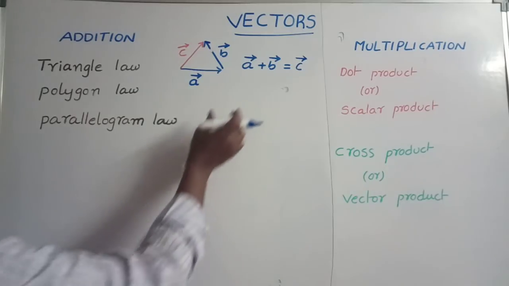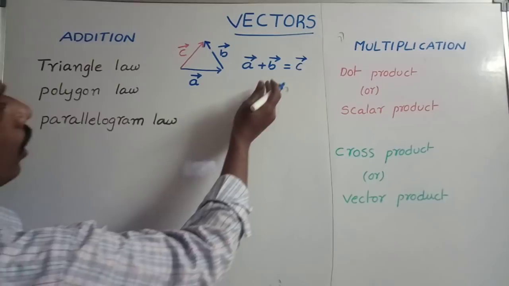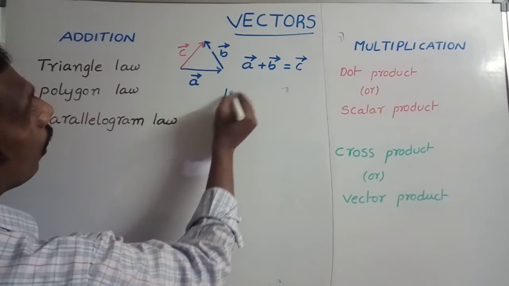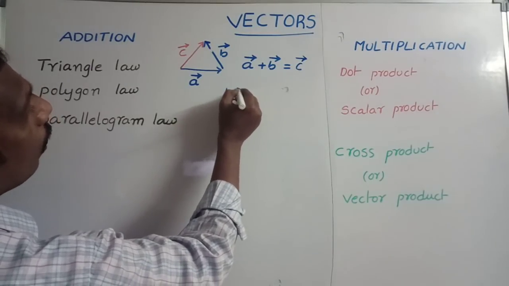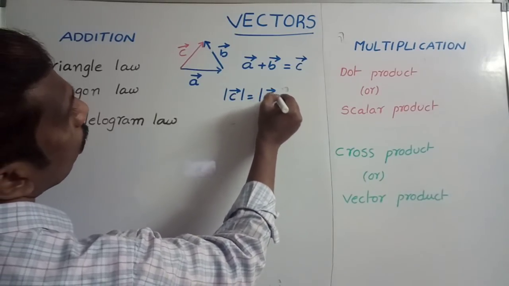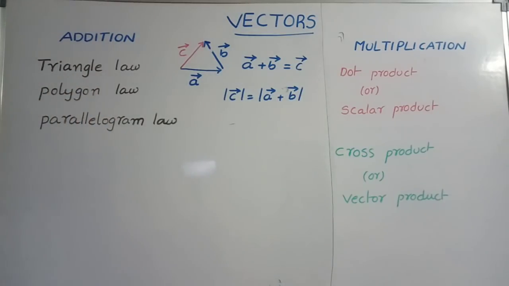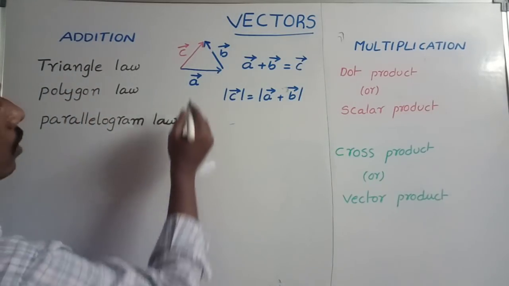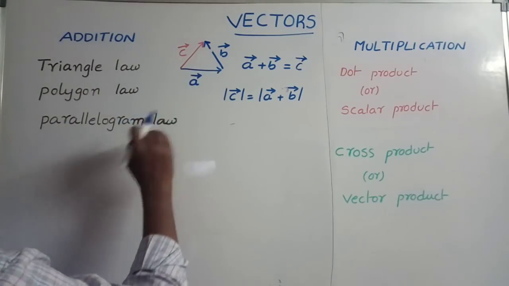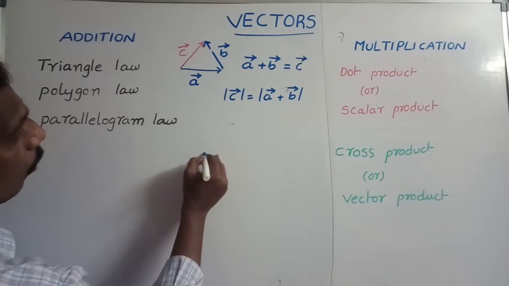Sometimes they will give these two vectors and ask to find the length of the third vector. To calculate the length of the third vector, we should add these two and find its magnitude. Or otherwise, sometimes we can write the same formula like this. We start from one point.